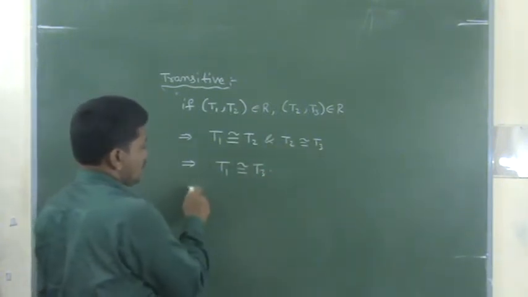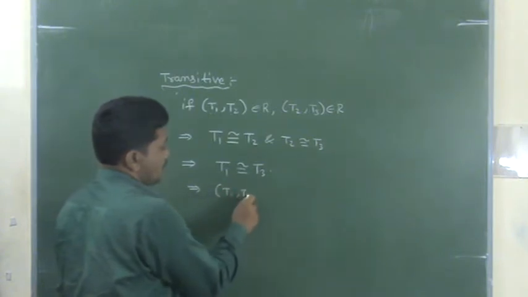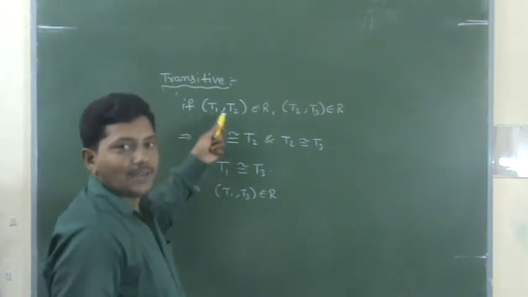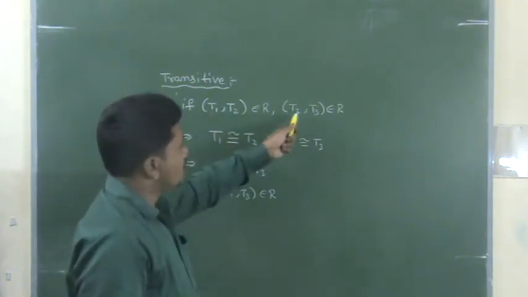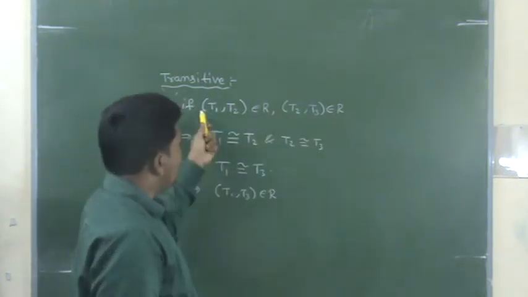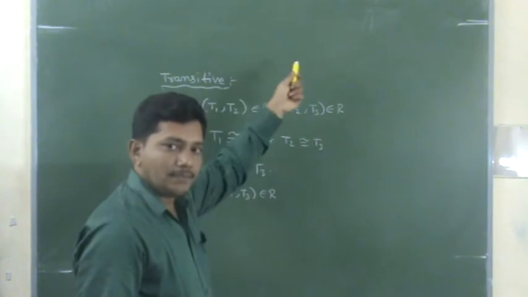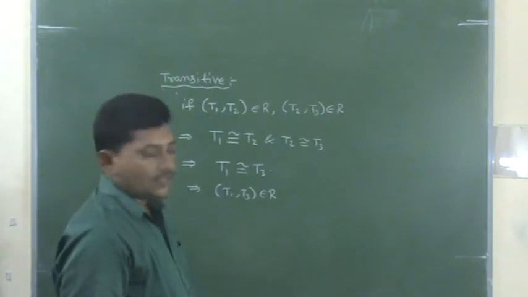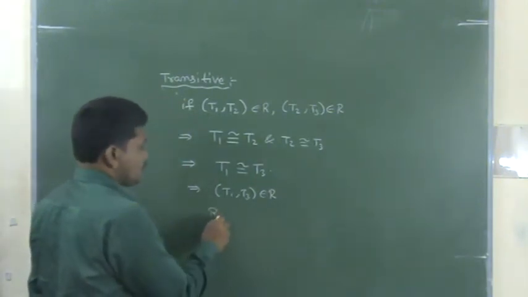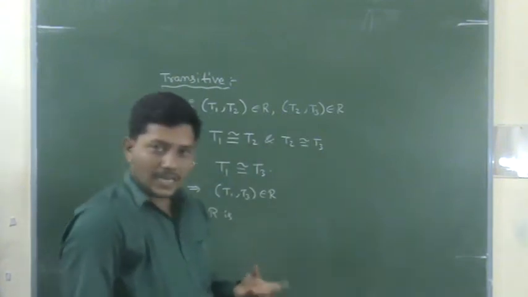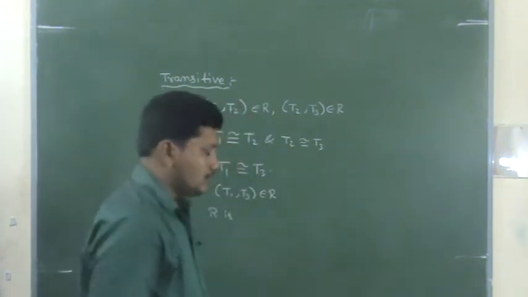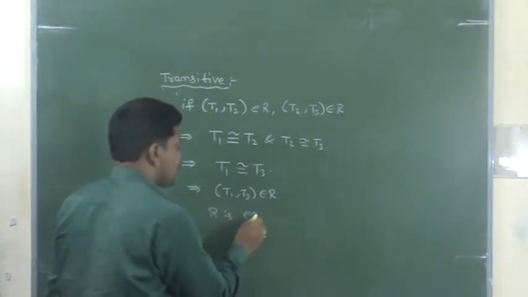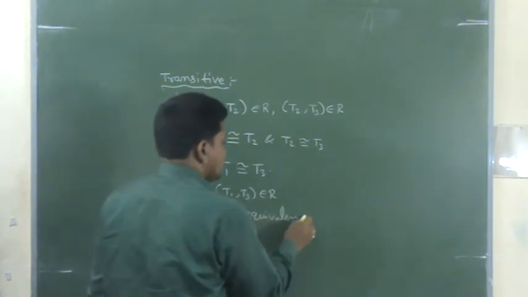So for this T1 comma T3 belongs to R. Now here I start with T1 comma T2 belongs to R, T2 comma T3 belongs to R. By concluding these two, automatically T1 comma T3 also belongs to R. So therefore R is transitive. So R satisfies reflexive, symmetric, transitive. Therefore, hence we showed that R is an equivalence relation.